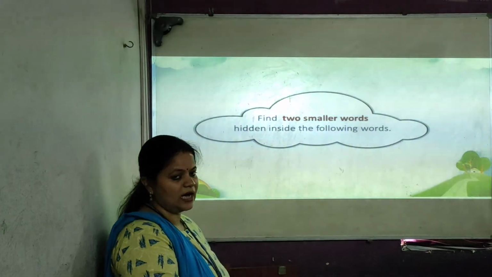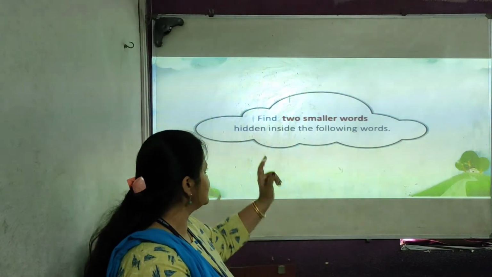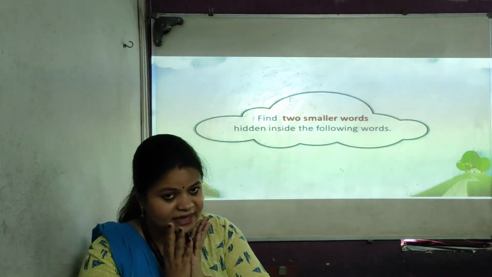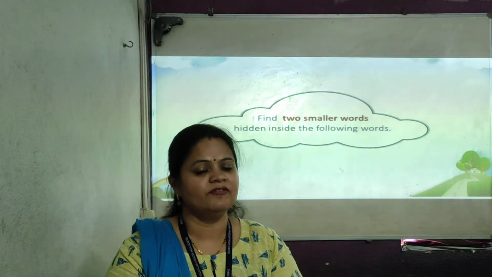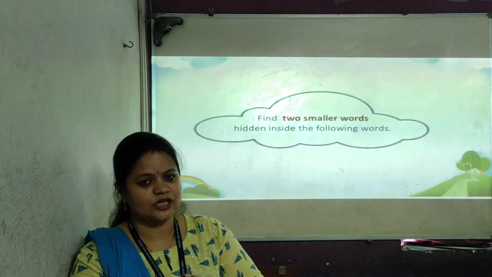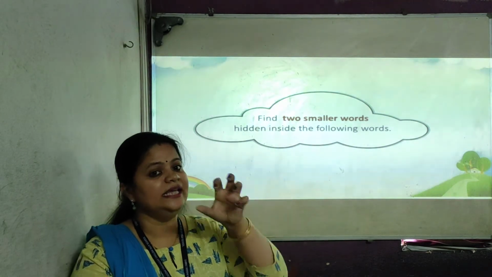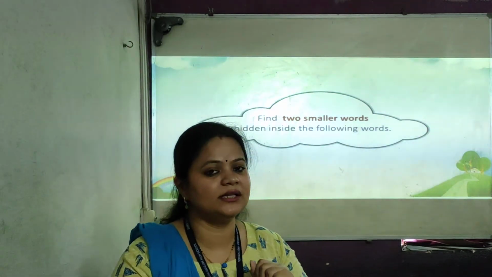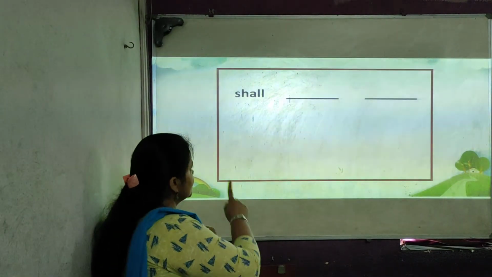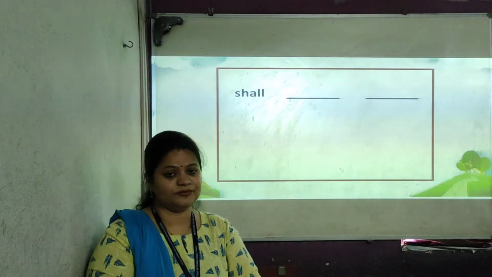Kangaroo words are where you find two smaller words hidden inside the following words. A word will be given, and in that word, many words will be hidden. You have to find the hidden words; those are called kangaroo words. So let's see what kangaroo words are.